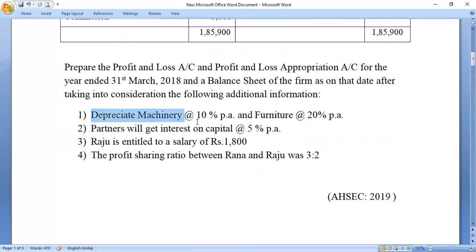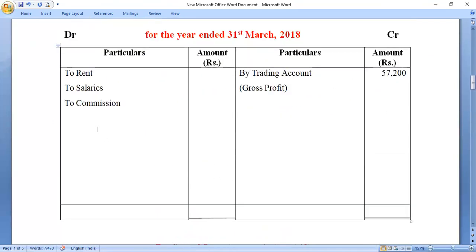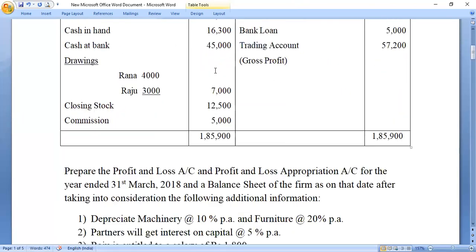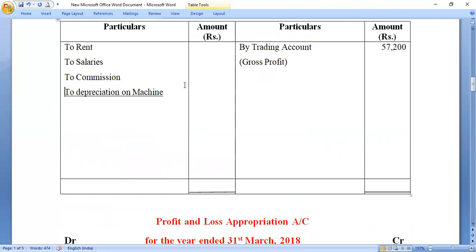First adjustment is depreciate machinery at 10% per annum. Where will it reflect? As I discussed, it will reflect in profit and loss account. We will write to depreciation on machine. How much? It was 10% of the machine value. Machine value is 10,000. So to depreciation on machine, it will be 1,000. Okay, it will be 1,000.